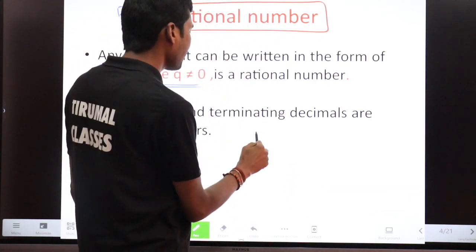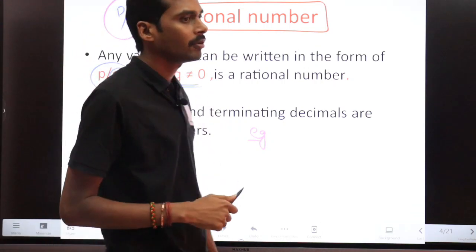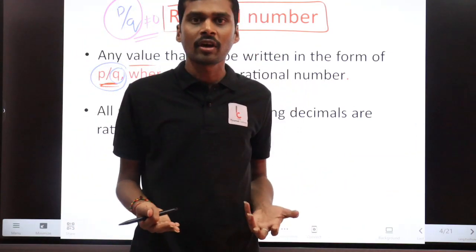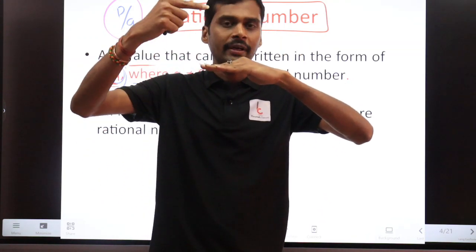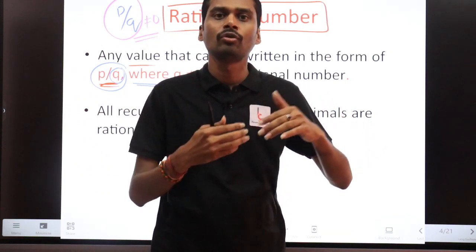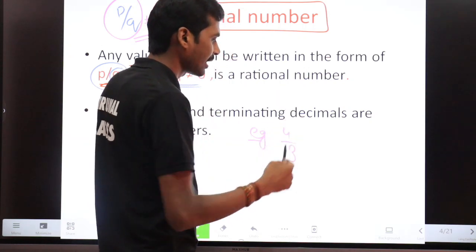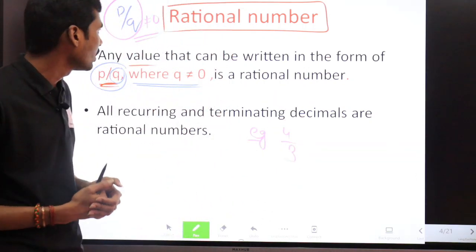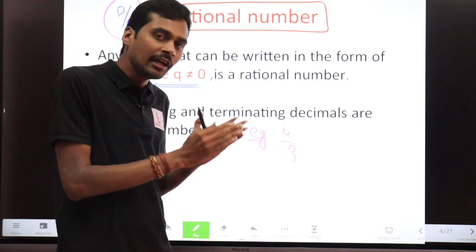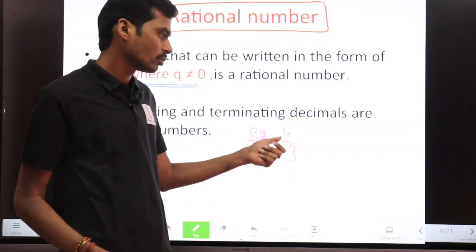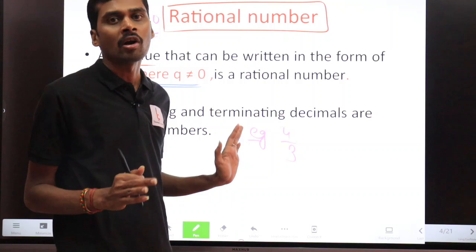So what are examples of rational numbers? Any number which can be written in the form of p by q is like a fraction, right? For a fraction, we have a numerator term and a denominator term. Those numbers are nothing but rational numbers. Suppose I take the example 4 by 3. Can I call it a rational number? Yes, you can, because it is in the form of p by q and the denominator part is not equal to 0.